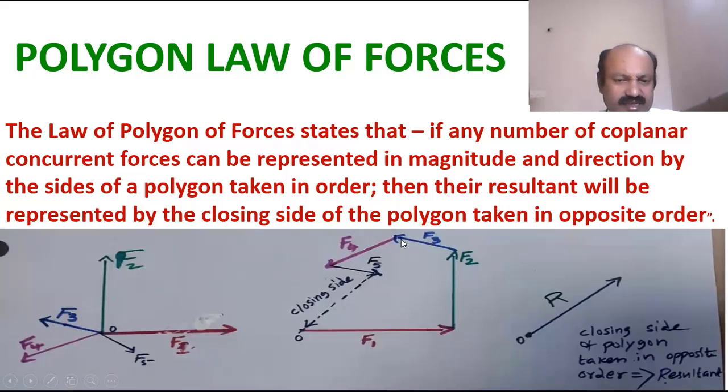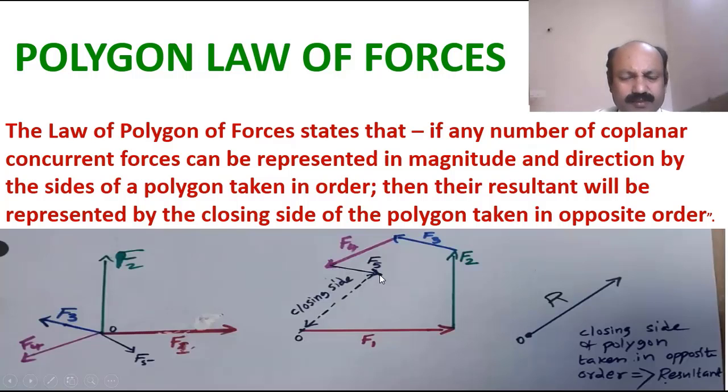Then at the end of the F3 line, the fourth force F4 is acting downward. So you have to draw a line parallel to the F4 force direction. Then for the fifth force, at the end of the fourth force line, I construct a line parallel to the direction of the fifth force, and the length of that line should be proportional to the magnitude of the fifth force. Then I am getting a closed figure.